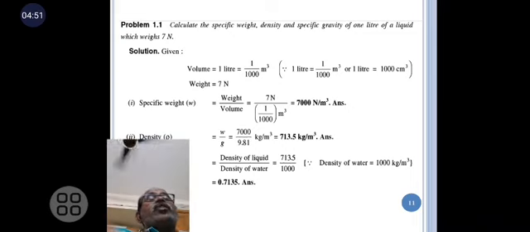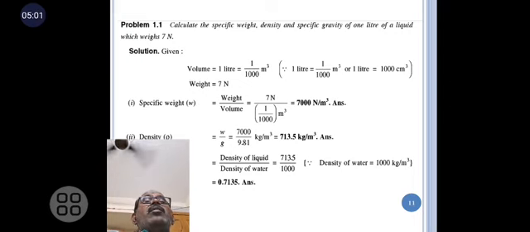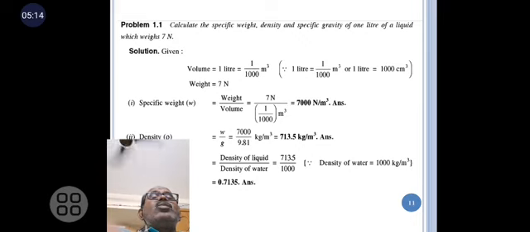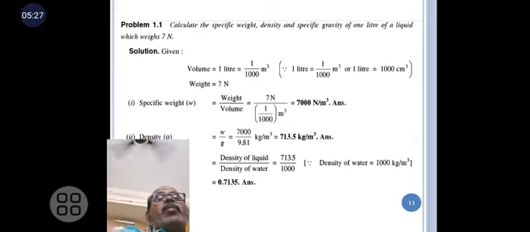Next, we will solve a problem. From that problem, we can learn about the relationship between the properties. Calculate the specific weight, density and specific gravity of 1 liter of liquid whose weight is 7 Newton. So volume is equal to 1 liter, that is 1 into 10 to the power of minus 3 meter cube. Weight is equal to 7 Newton. The specific weight is weight by volume, which is 7000 Newton per meter cube.